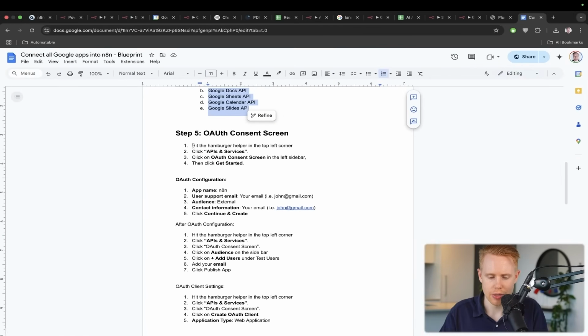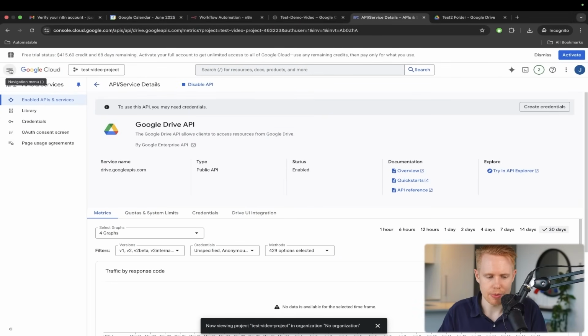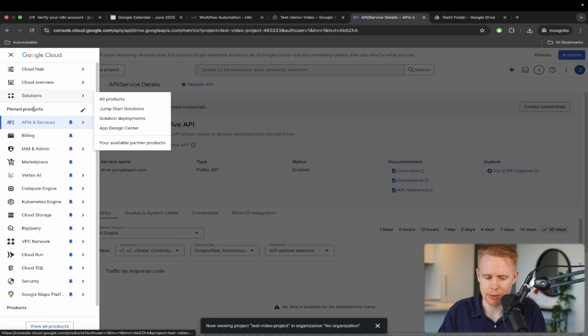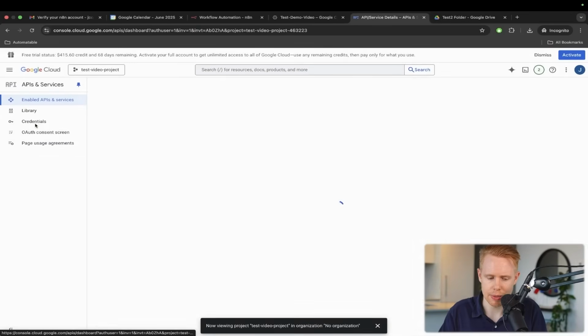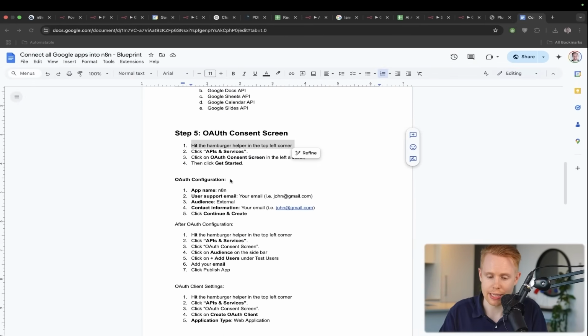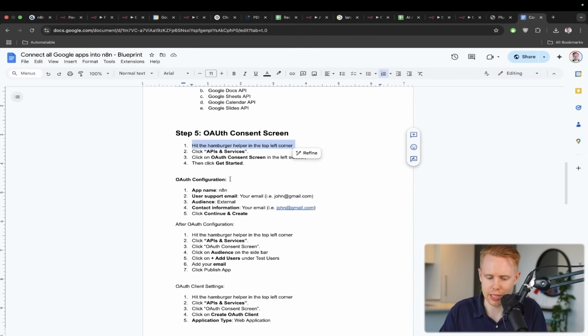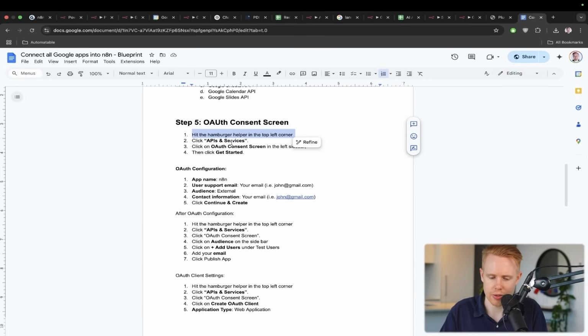The next step here is we're going to hit the hamburger menu at the top left corner. And anytime you go through this, by the way, this is a maze. This will reset the whole thing. We can just come up to the top, hit the hamburger menu and hit APIs and services, and we'll be reset where we need to go every single time. So in case you get lost, this will reset you to this step here.